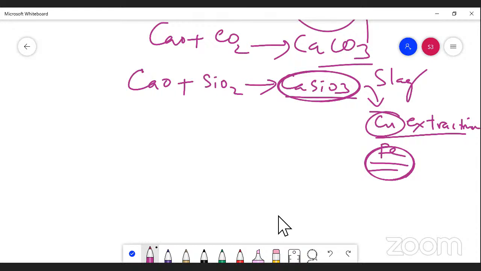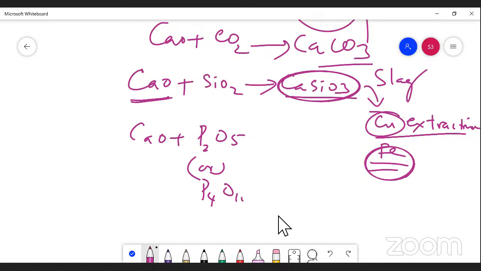So this is to be used in the manufacturing of many things and the extraction of metals. The point you should understand. And here calcium oxide is used with phosphorus pentoxide, that is P2O5, or you can write according to our book P4O10. Both are the same. It's a dimer form. Now the product formed is calcium phosphate.